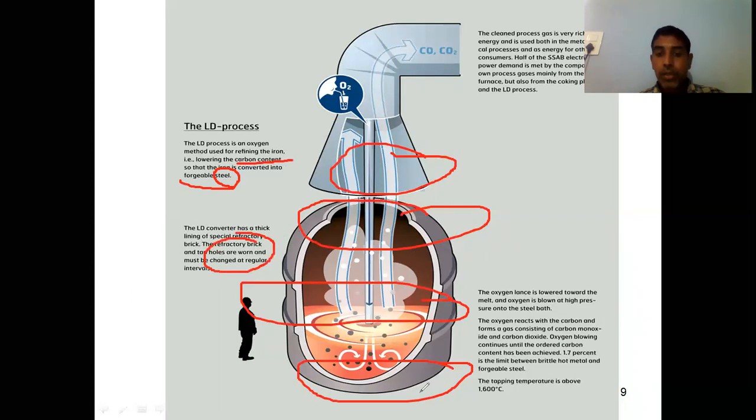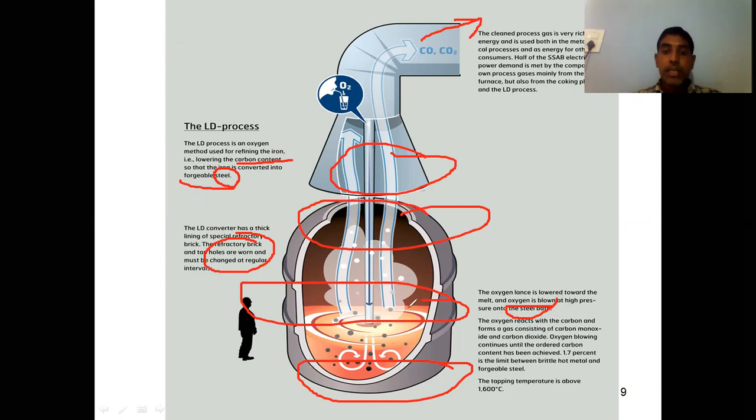The process is very rich in energy. So whatever gases you are getting here can be used for further applications, for production of electricity and for heating applications. The oxygen lance is lowered towards the melt and oxygen is blown at high pressure onto the steel bath. In this way, we are removing the impurities and getting a good quality steel by using this LD converter.